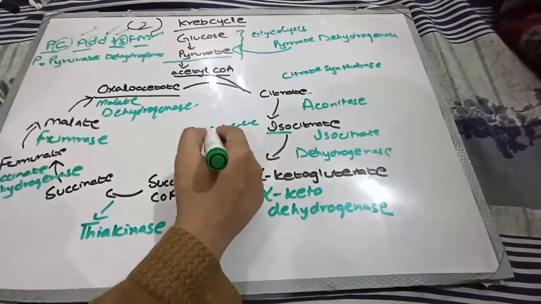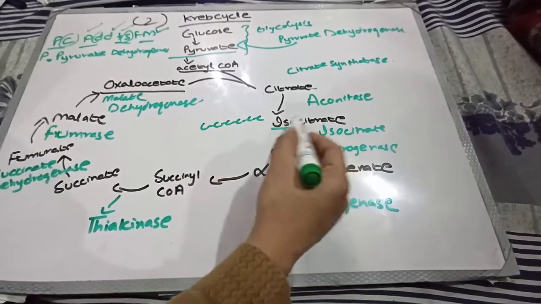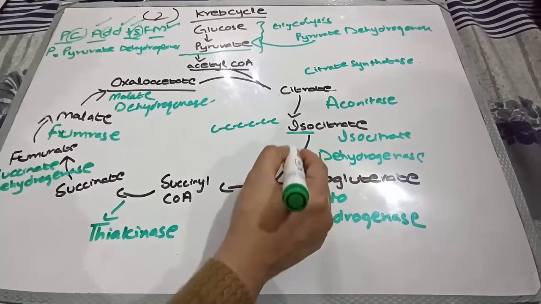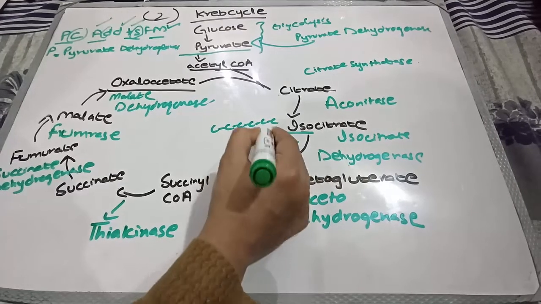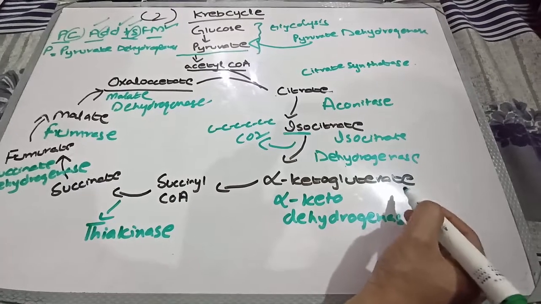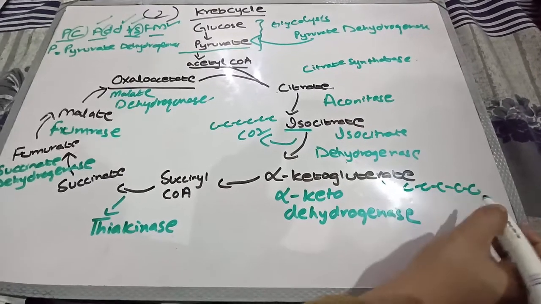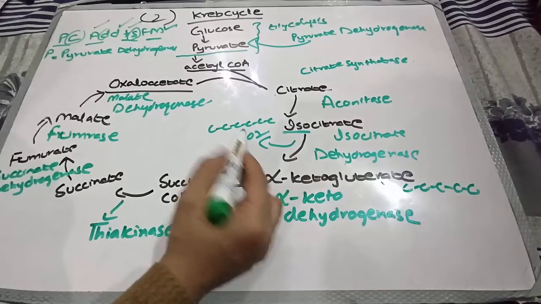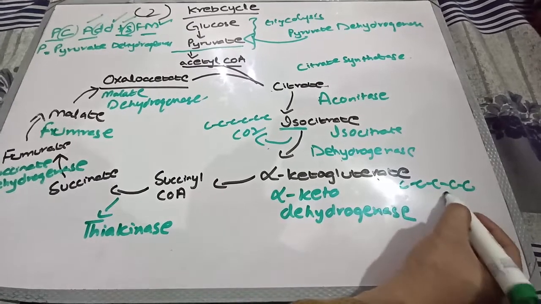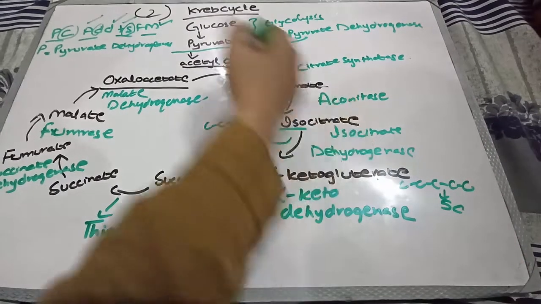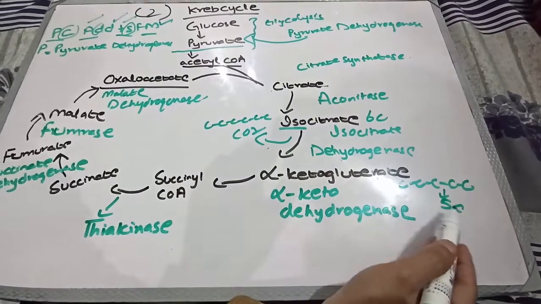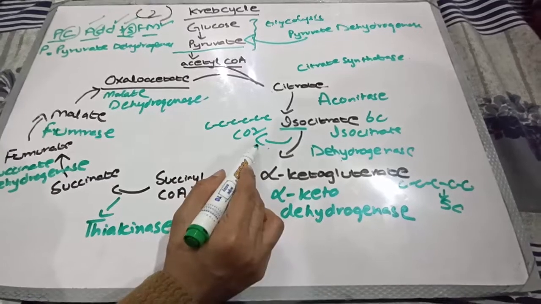In isocitrate there were 6 carbons, and when it was converted into alpha ketoglutarate, there was release of carbon dioxide, which means this 6-carbon compound was converted into a 5-carbon compound. One carbon was released along with oxygen as carbon dioxide. So alpha ketoglutarate has 5 carbons.